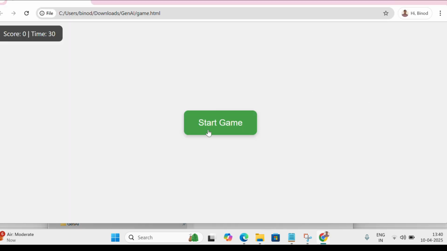Wow, start the game. Wow, one dot is there. Oh, just click here. See, click. I'm able to click this one three times, four times. See, so when I click on the red ball, the score is calculated.